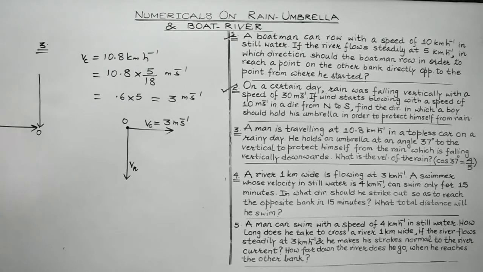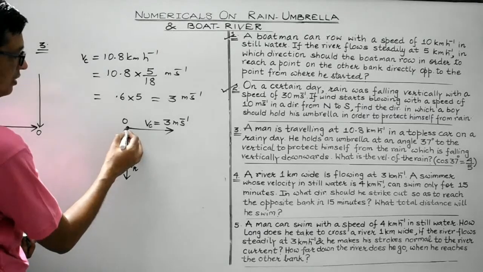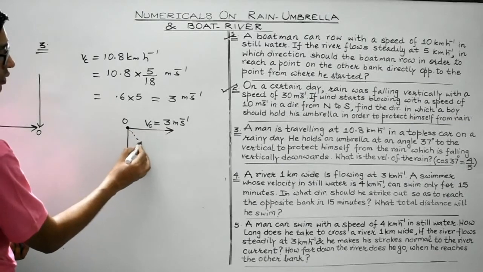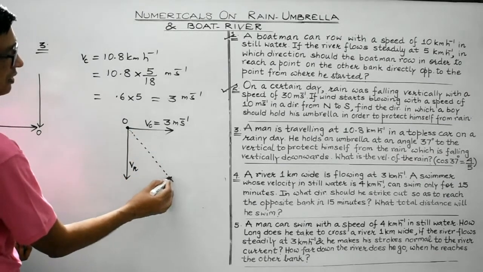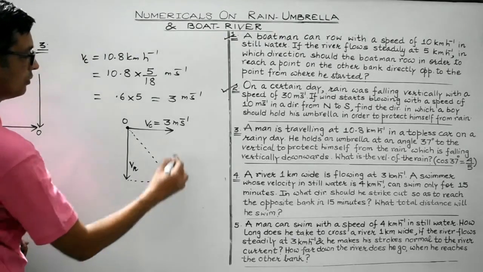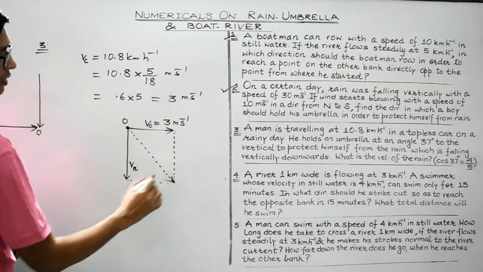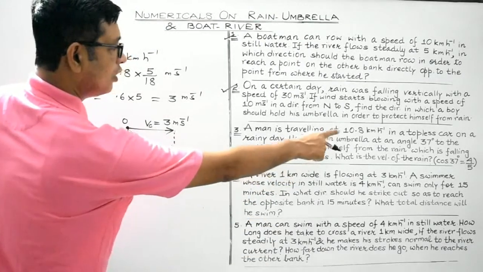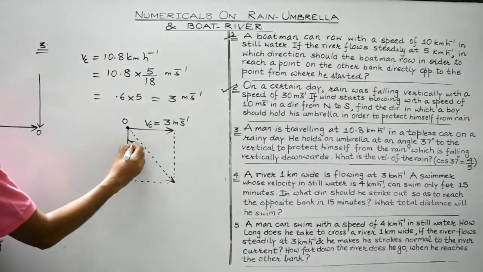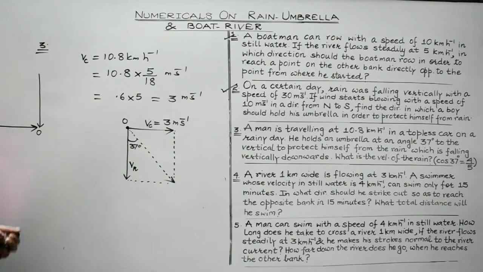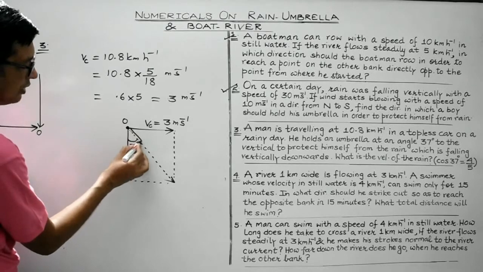So in this case, he holds his umbrella along the direction of the resultant of these two. So this must be the resultant. Clear, students? So you can complete the parallelogram. And with the vertical, it makes an angle of 37 degrees. This angle is given to be 37 degrees. This is how he is holding the umbrella.